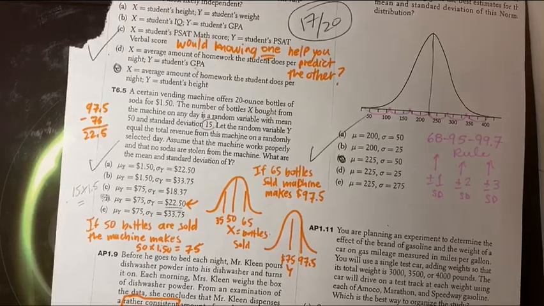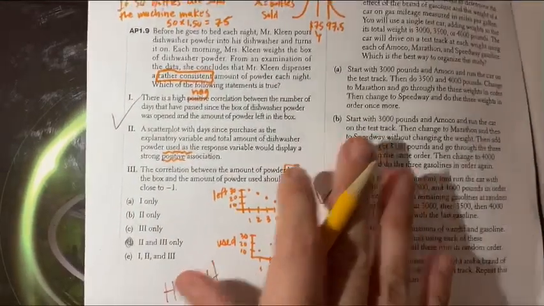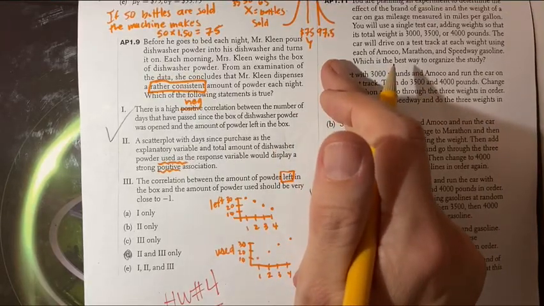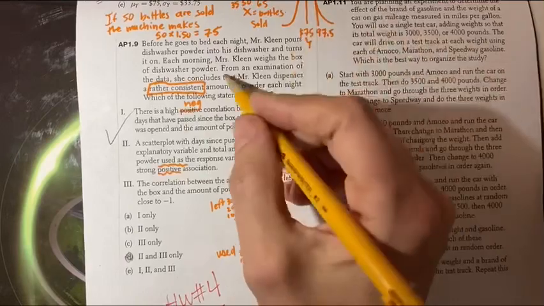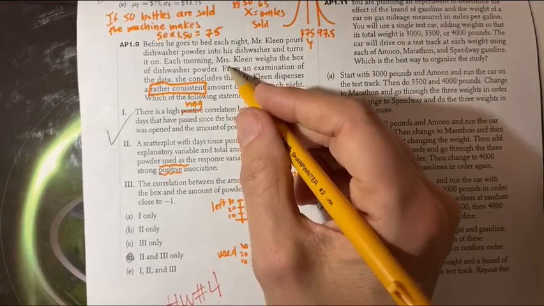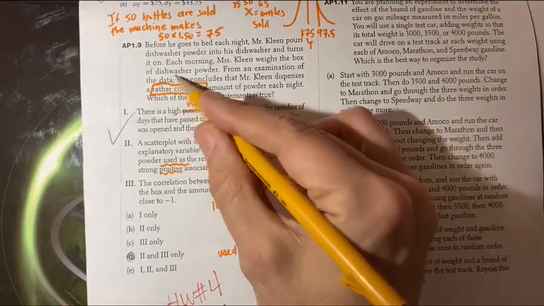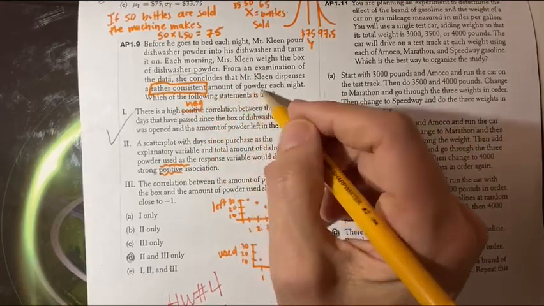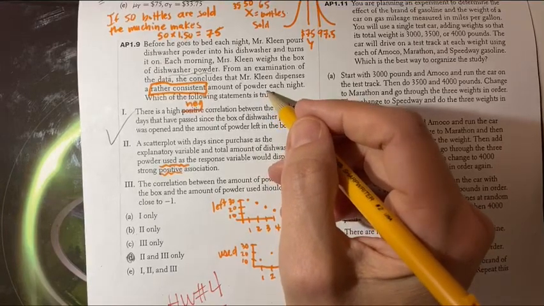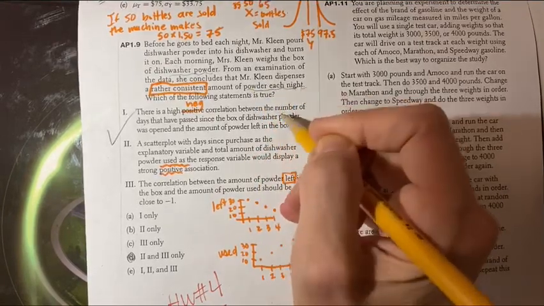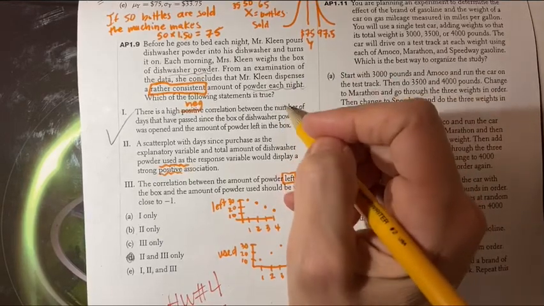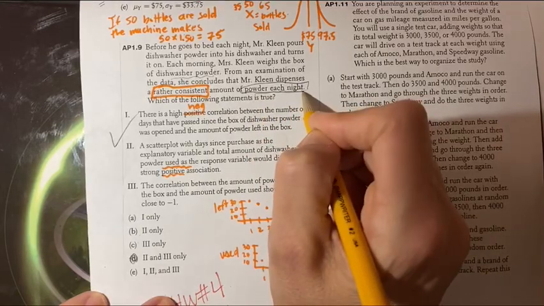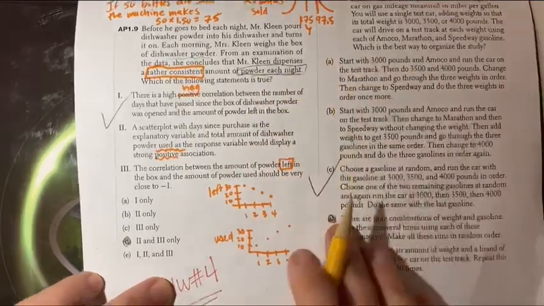Okay? Next, let's look at this question. It says AP 1.9. Before he goes to bed, Mr. Clean pours dishwasher powder into his dishwasher and turns it on. Each morning, his wife weighs the box of dishwasher powder. From an examination of this data, she says it is rather consistent. He uses the same amount of powder each night. Which of the following must be true? So if he uses the same amount of powder each night, that sounds like a linear relationship where the amount he uses each night is merely the slope.